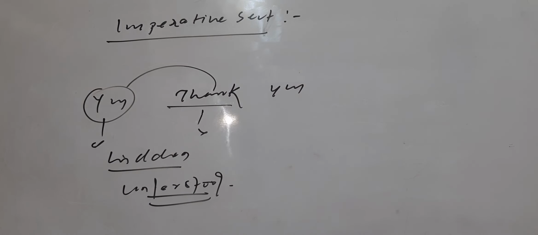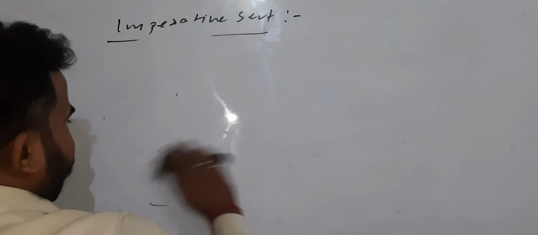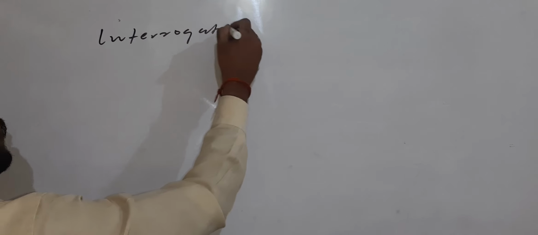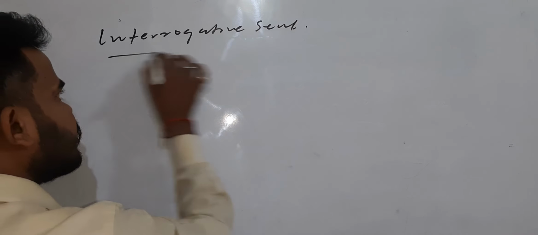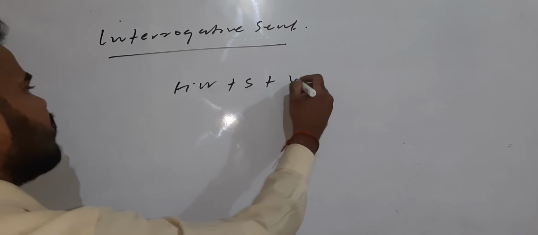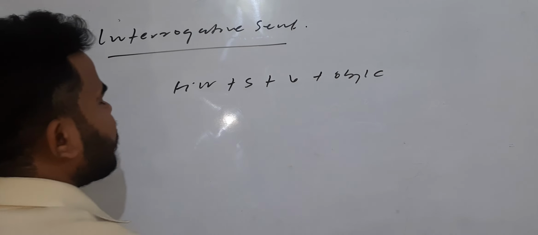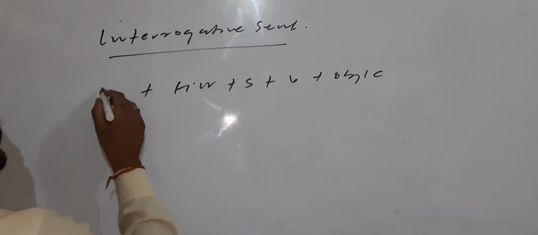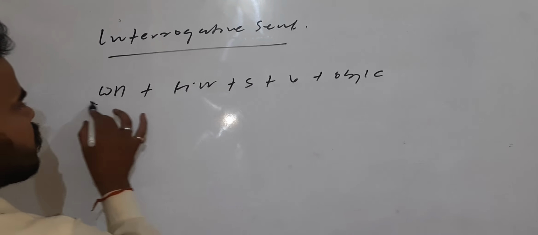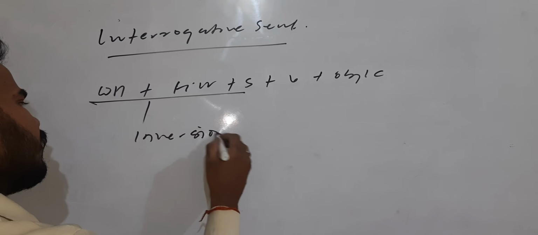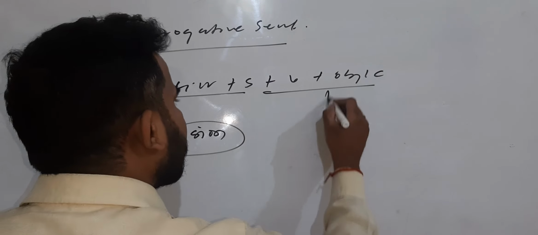Now, next point. What is next? Interrogative sentences. Whenever you stand with interrogative sentences, generally we stand with helping verb plus subject plus verb plus object or complement, right? Otherwise one more thing comes: the WH word. So this part is called what? Inversion. And this part is called what? Adverbials.